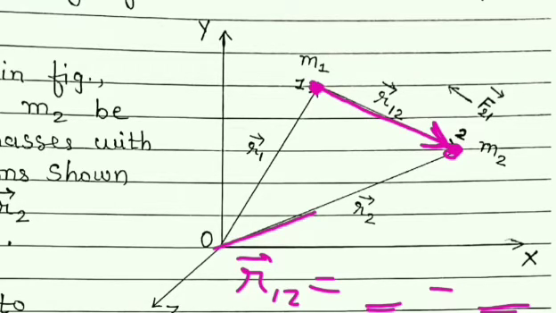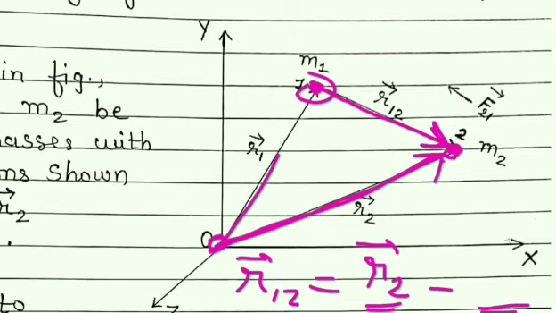It is represented by vector r2. You can see from the origin the position of this point 2 is represented by this vector r2. So it is r2 minus, head minus tail, and the tail is represented by which vector? By vector r1 from the origin. So we can write vector r12 is equal to r2 minus r1.